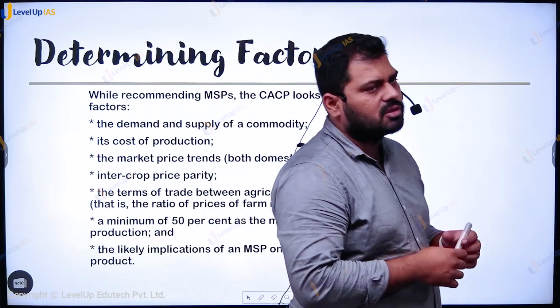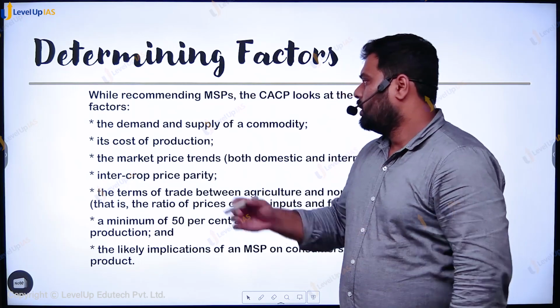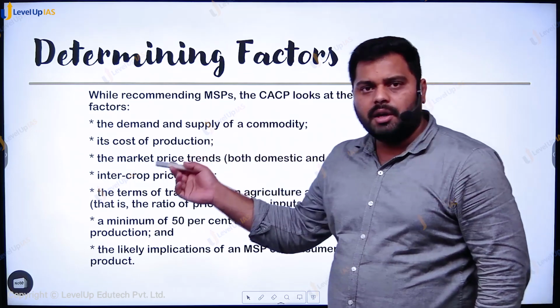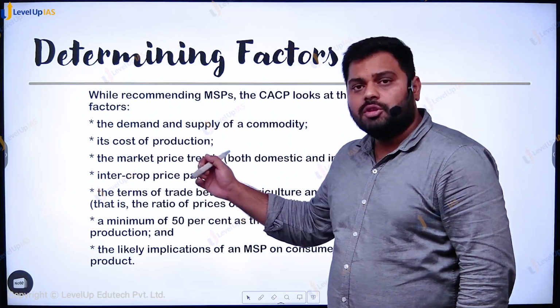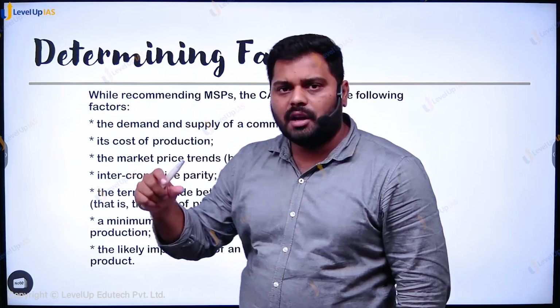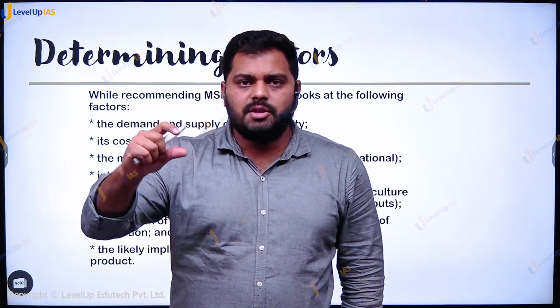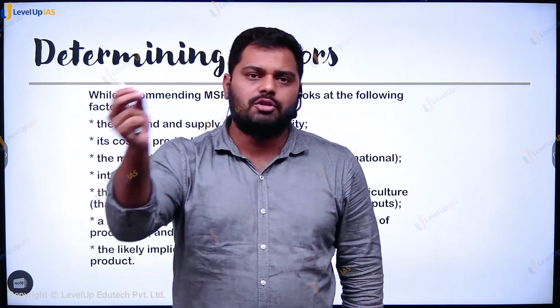What are the factors that are taken into account while the government announces the MSP? The demand and the supply of the particular commodity, the cost which is included in the production. Of course, if you want to make any product remunerative, then the MSP which is fixed must be above the cost of production.